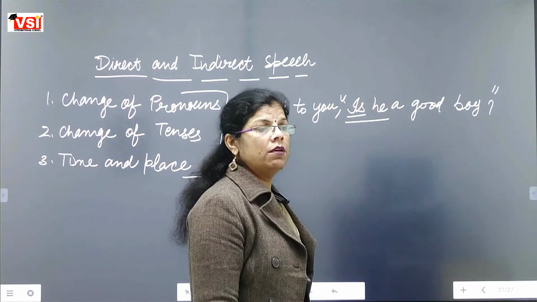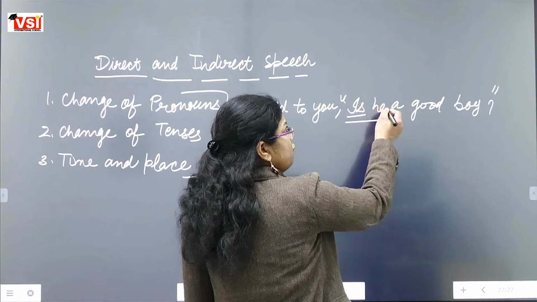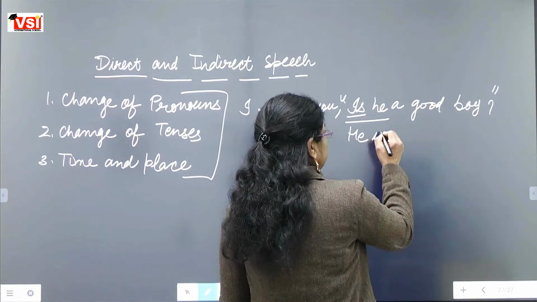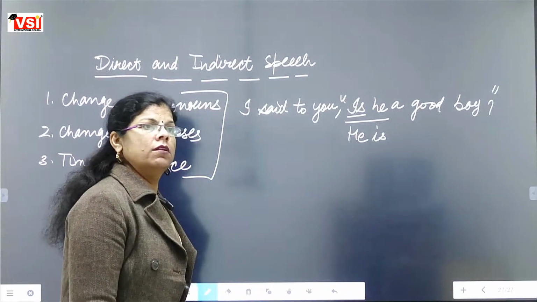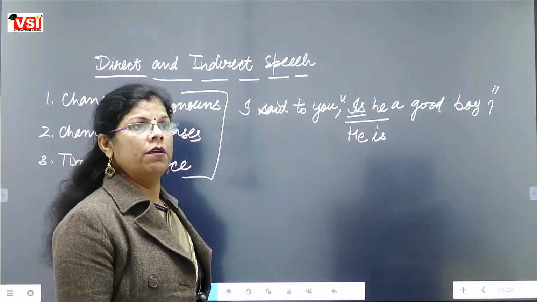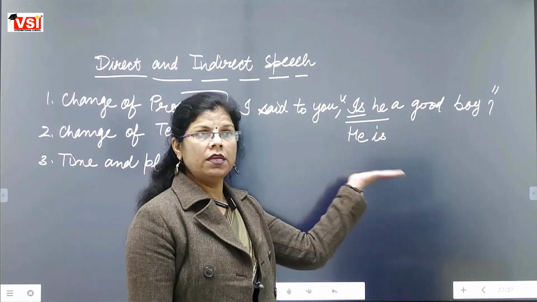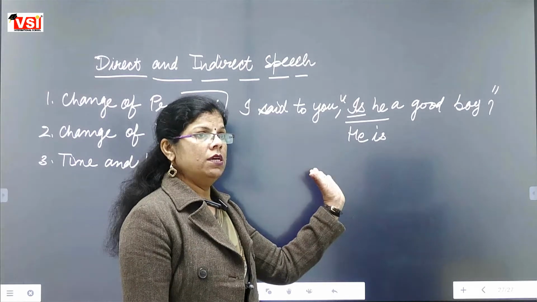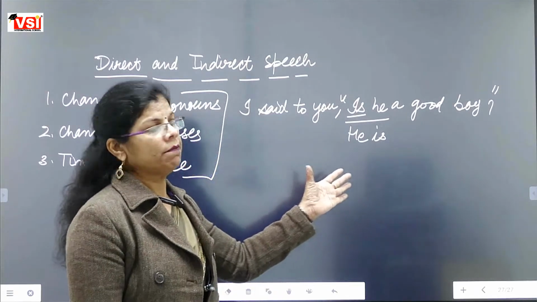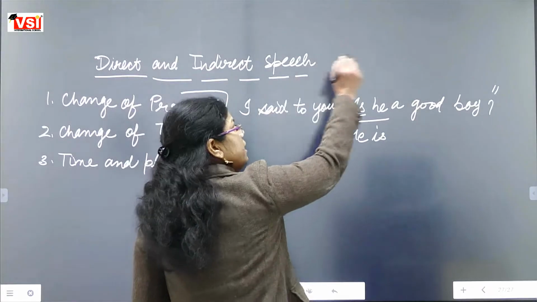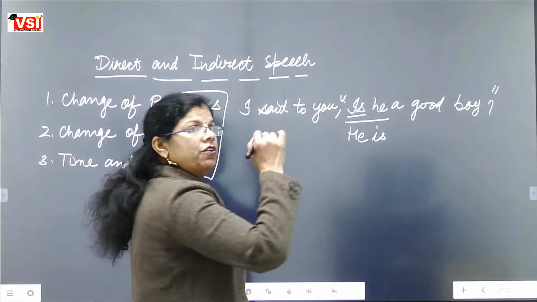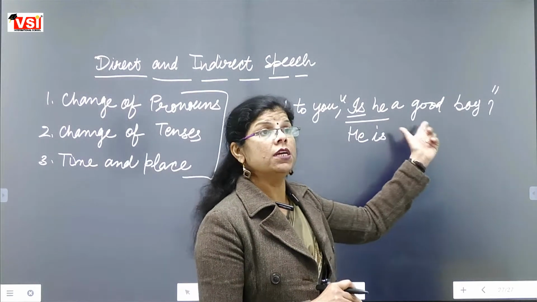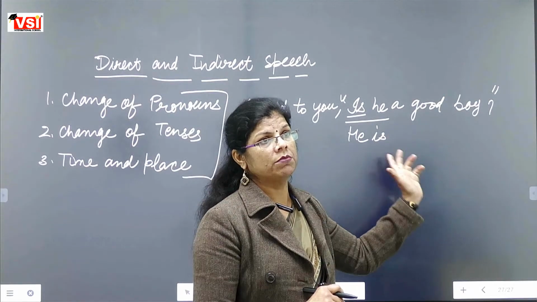If it were he is a good boy, it would become a declarative sentence. But here we have is he, which is a question. When a direct speech interrogative sentence is changed into indirect speech, we have to change it into a declarative sentence according to the grammar rules.